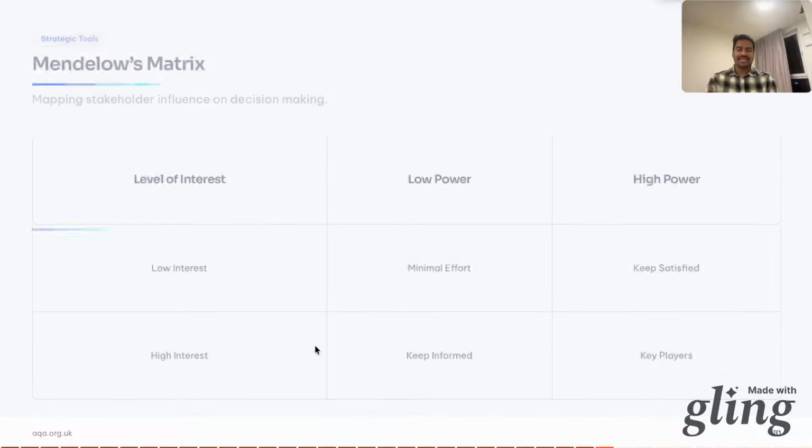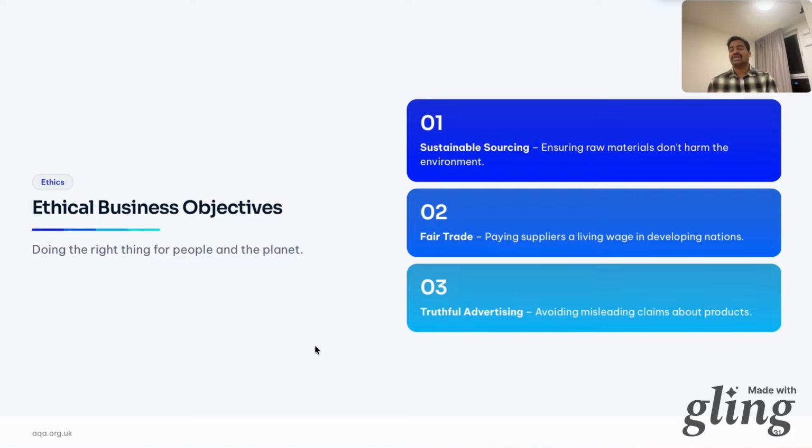Now let's look at ethical business objectives. Doing the right thing. Ethical objectives include not just legal, because the law of every country is different. What's legal in Israel might not be legal in Iran. What's legal in Iran might not be legal in Russia. But ethical is something a business which operates globally can be consistent on. For example, respecting customers and creating employee satisfaction, sustainable sourcing, fair trade, following the taxes. So these are all ethical objectives.